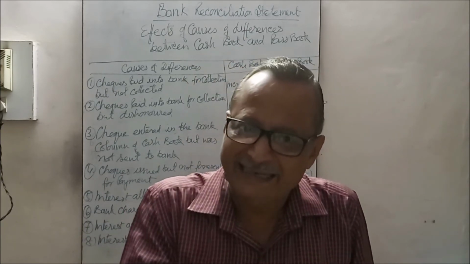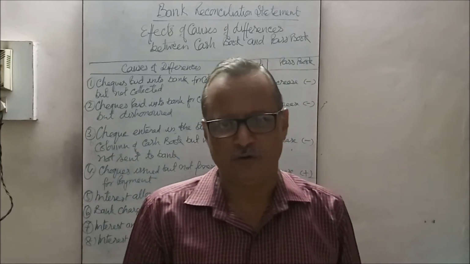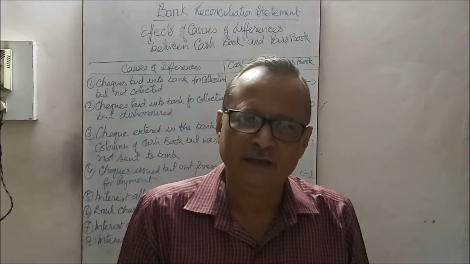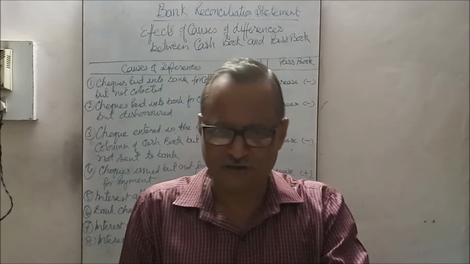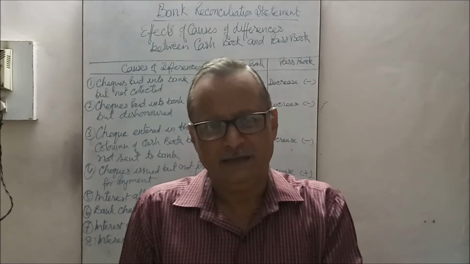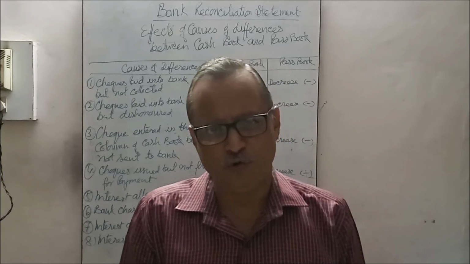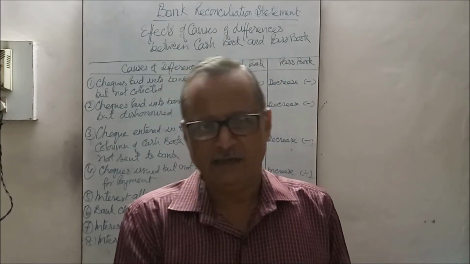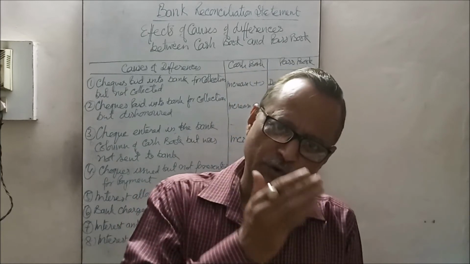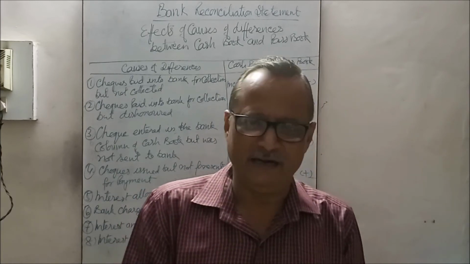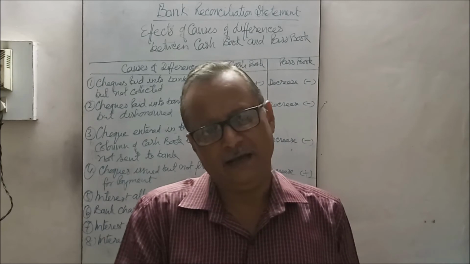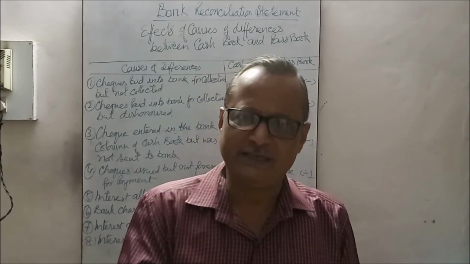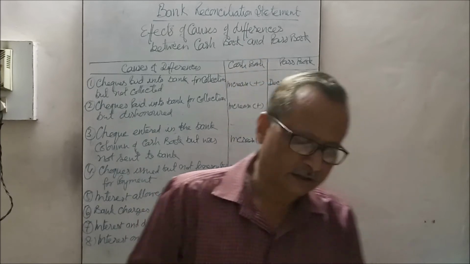That means the banker increases the balance of the passbook, but no intimation was received till the date of preparation of the reconciliation statement. That was not debited in the cash book, that is, not increased in the cash book. In comparison to the passbook, the cash book will show reduced balance or decreased balance, negative balance, whereas the bank passbook will show the increased balance or positive balance.